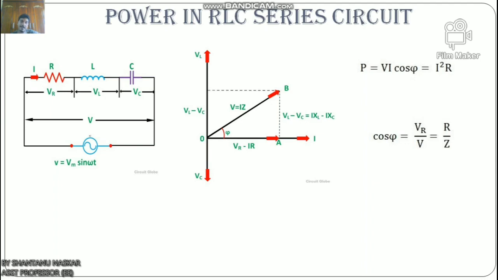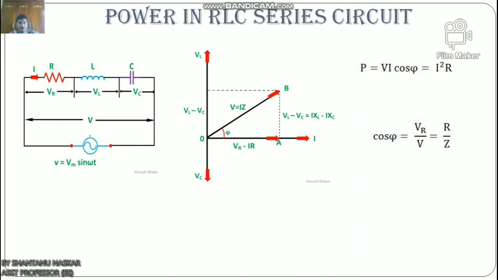And when XL equals XC, the phase angle phi is 0. As a result, the circuit behaves like a pure resistive circuit, in which the current and voltage are in phase with each other. The value of the power factor is unity.